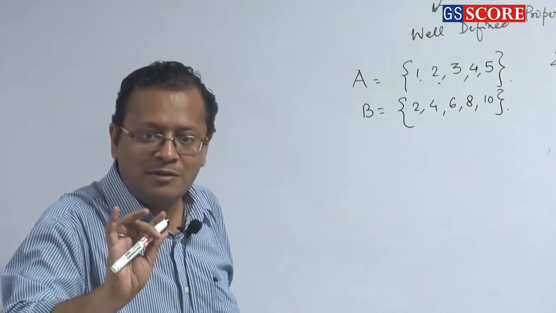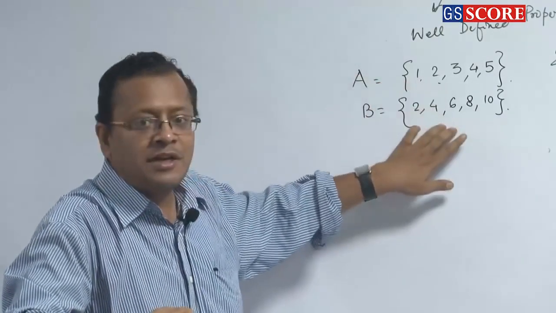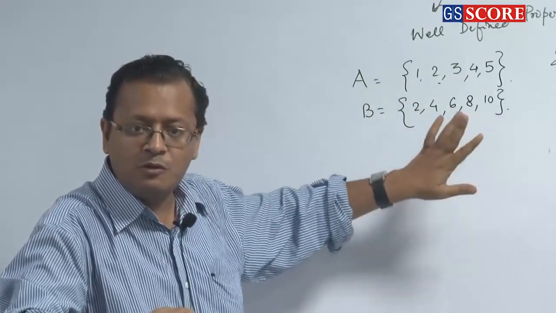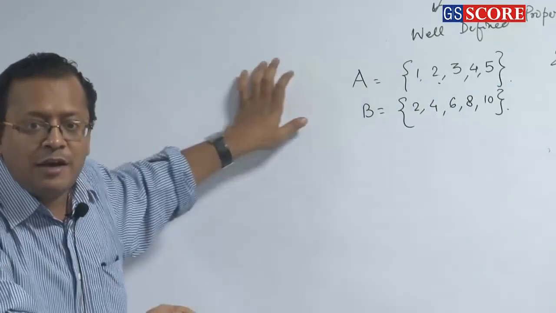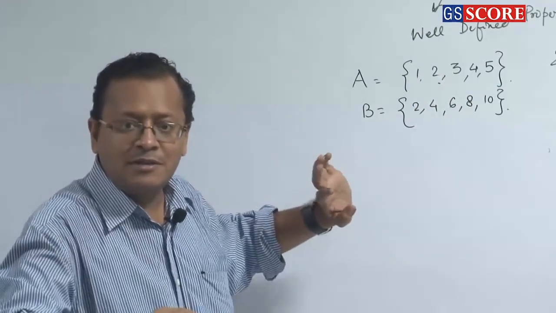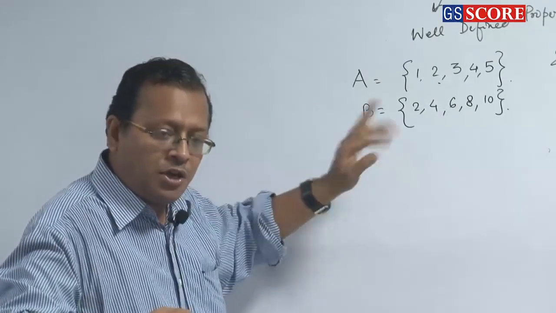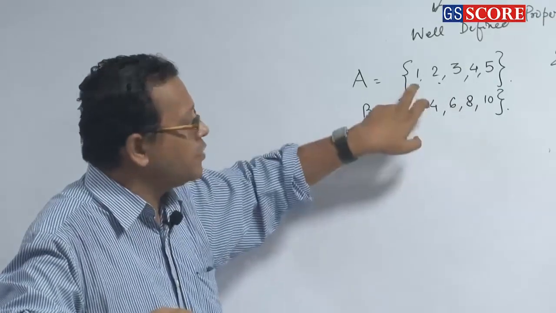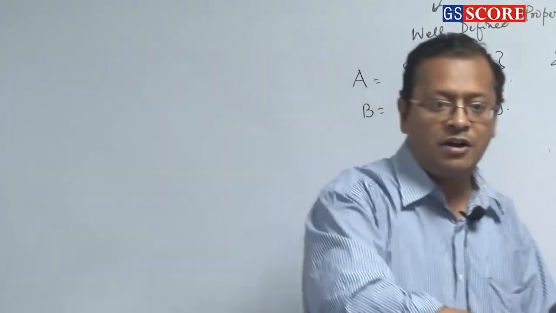Simple or not? This is a collection of natural numbers, this is a collection of natural numbers, this is a collection of 5 natural numbers, 5 natural numbers. So they seem equal, but they are not equal, they are equivalent. These two sets are equivalent to each other. They will become equal only when this is 1, 2, 3, 4, 5 or this is 2, 4, 6, 8, 10. Clear or not?